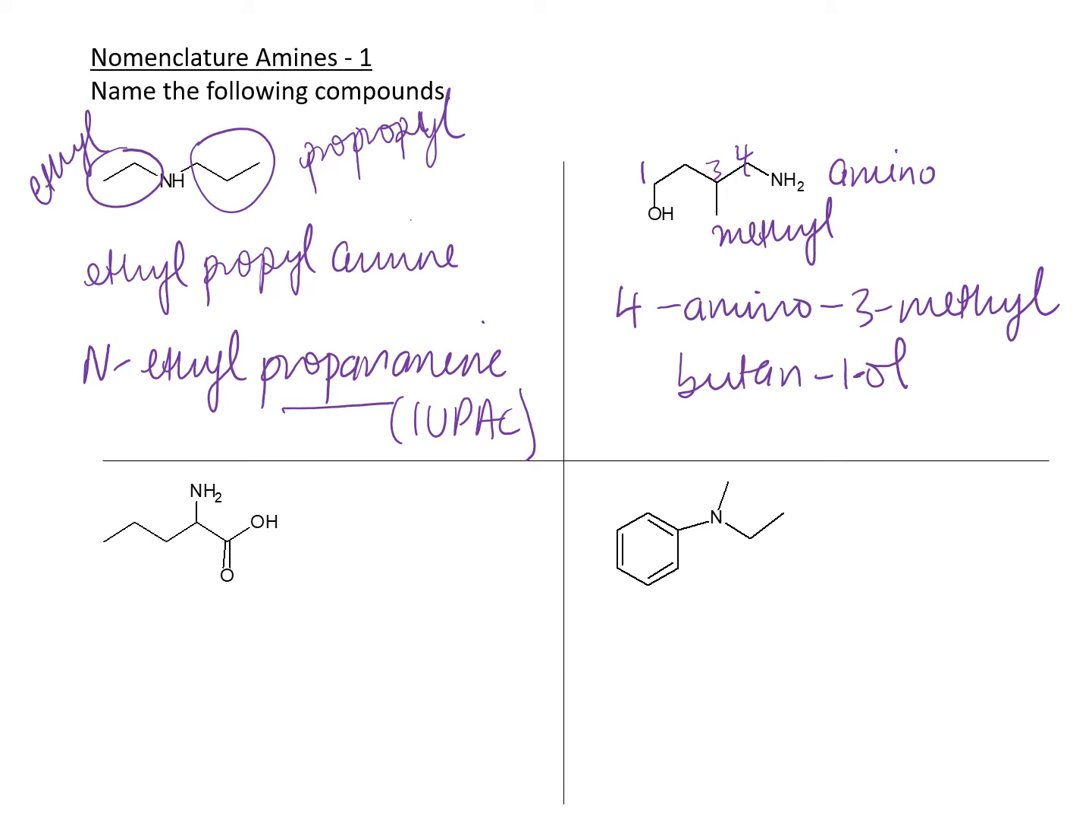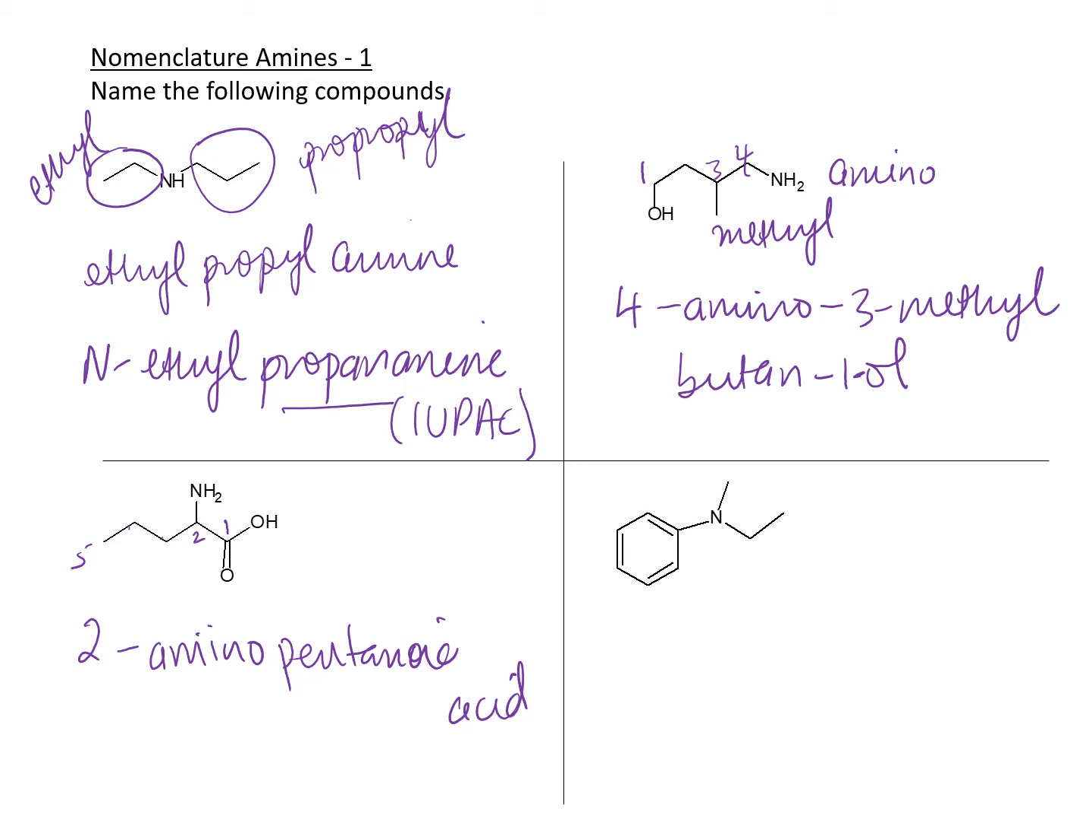Similarly, as we look at the third one, 1, 2, 3, 4, 5. In this case also, the carboxylic acid definitely has the highest priority anyway. And so this is going to be 2-amino pentanoic acid. Okay, so there we go.